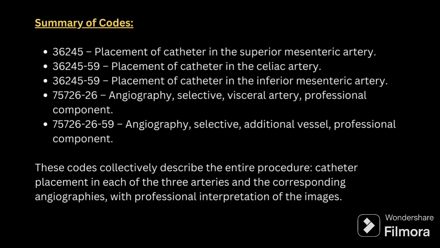And finally, summary of the code: 36245 is for placement of catheter in the superior mesenteric artery, and 36245 59 is for placement of catheter in the celiac artery. 36245 59 is for placement of catheter in the inferior mesenteric artery, and 75726 is for angiography, and it includes supervision and interpretation. That's why we are adding 26 modifier, and again 75726 along with 26 and 59 modifier for additional vessels, professional component. These codes collectively describe the entire procedure, the catheter placement in each of the three arteries and the corresponding angiographies with professional interpretation of the images.